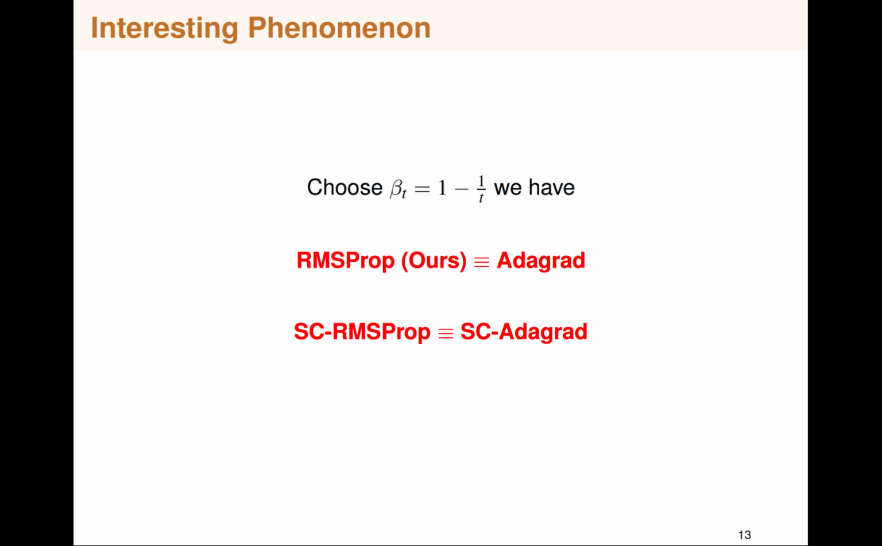We observe an interesting phenomenon: by choosing an appropriate value for beta t, we can have an equivalence between RMSProp and Adagrad. If we choose beta t equal to 1 minus 1 over t, we have exactly the update steps of Adagrad, and we get the same with RMSProp Rs as well. Similarly, with SCRMSProp, we can obtain SC Adagrad as a special case.